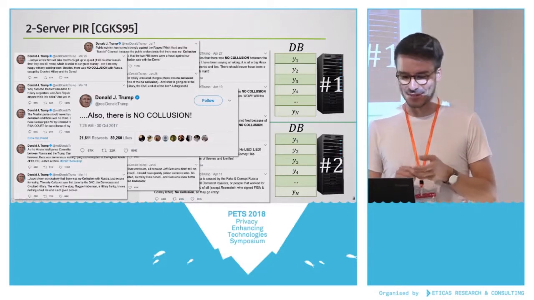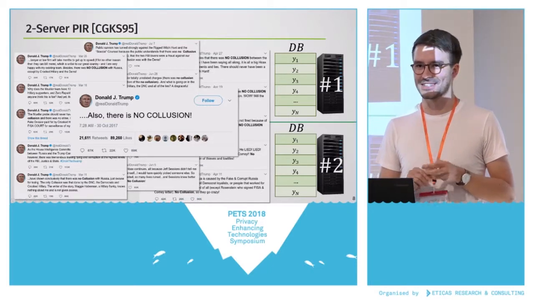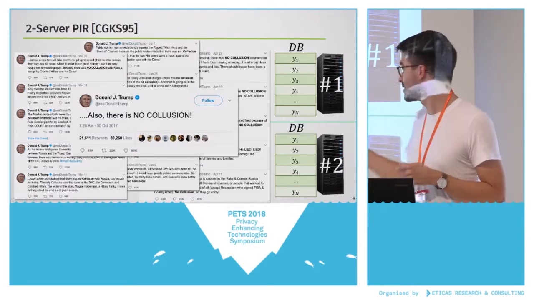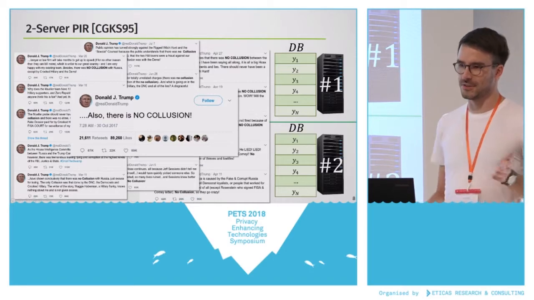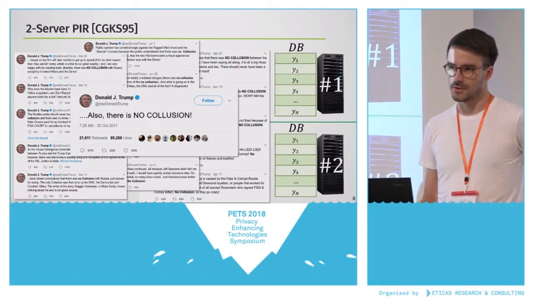I mean, other talks discuss different kinds of collusion, but it's very important in this work. This is an assumption that we need to make: these two servers do not collude with each other. Otherwise, the security and the privacy of the queries completely breaks down.